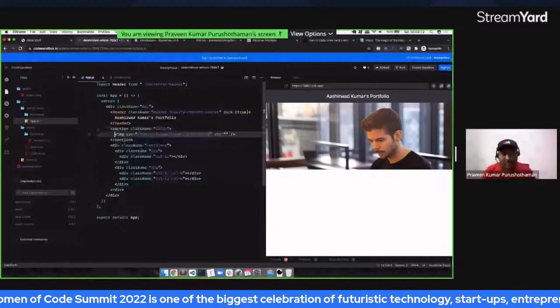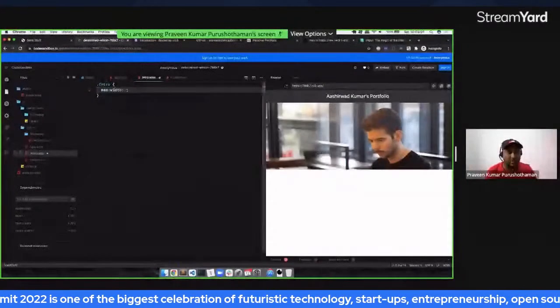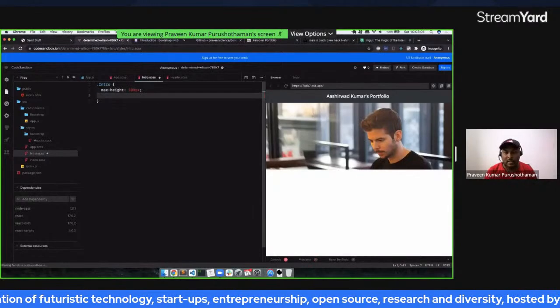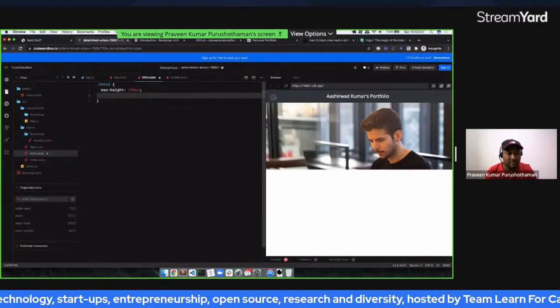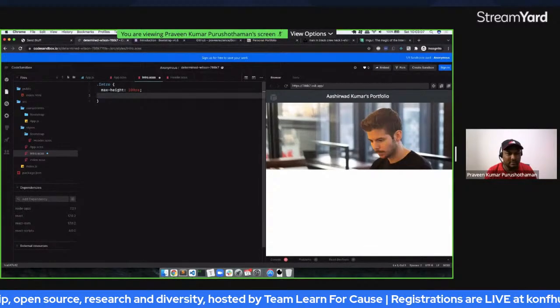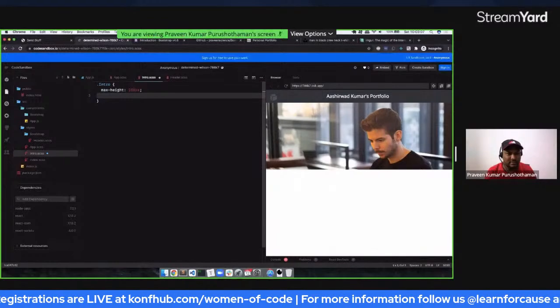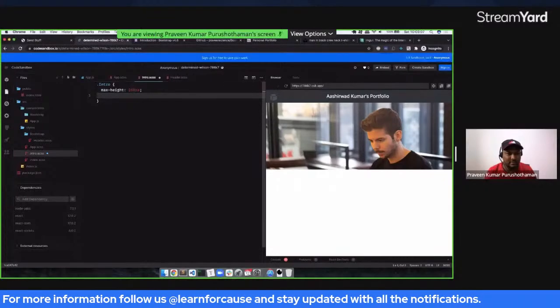So here, the intro should have a max height of say 100 pixels, and there could be an image inside that, right? The image will be positioned absolute, and this parent will be positioned relative, and the image can go like left is 50% and top is 50%.